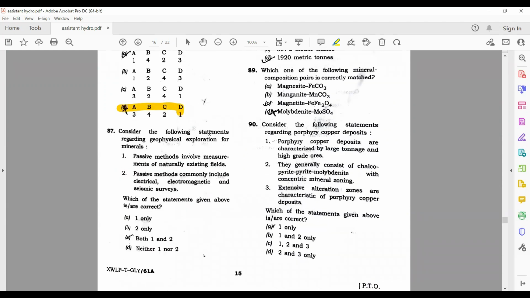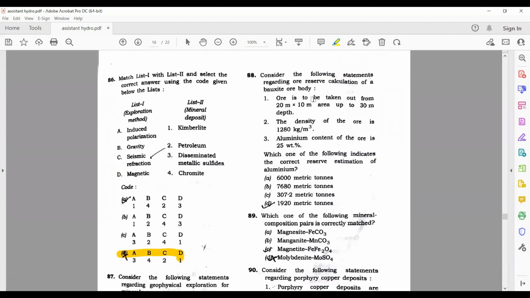Now, consider the following statements regarding geophysical exploration. Passive methods involve measurements of naturally existing fields. Okay, good. This is right. Passive methods commonly include electric. Yes, both are true. So C is my correct answer here.